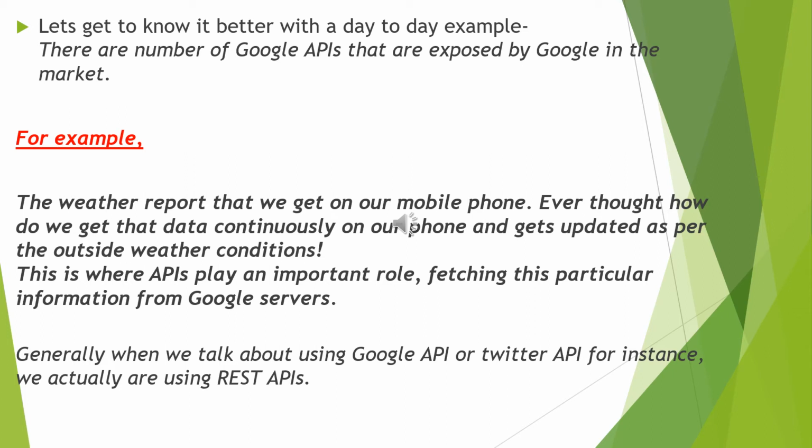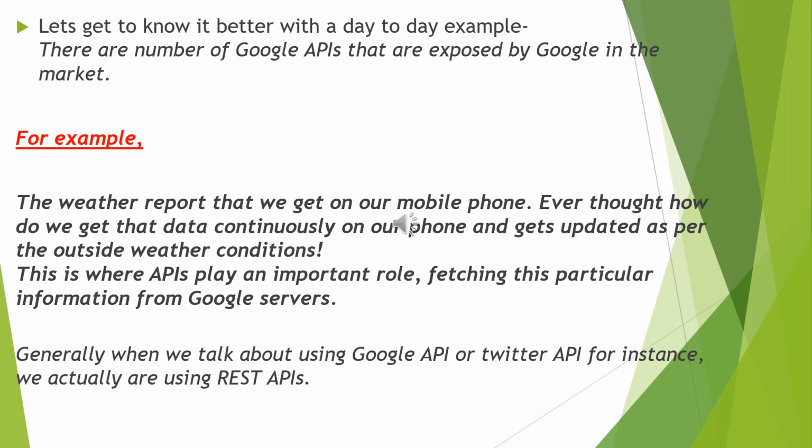For example, the weather report that we get on our mobile phone. Ever thought how we get that data continuously? Yes, it's because of an API. In the backend, an API works continuously to fetch that data regarding weather conditions. That makes it possible to get the data continuously on our phone and update it as per the outside weather conditions. This is where APIs play an important role, fetching particular information from servers or from other applications.